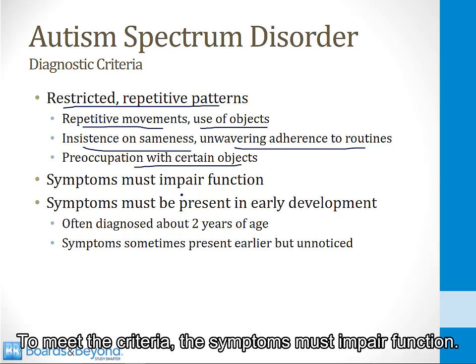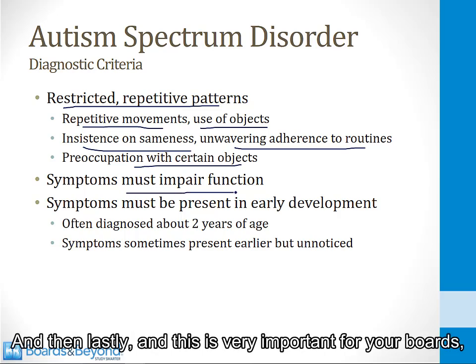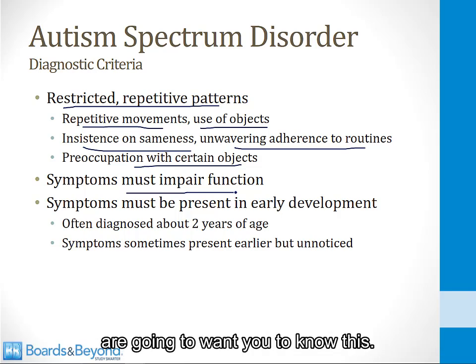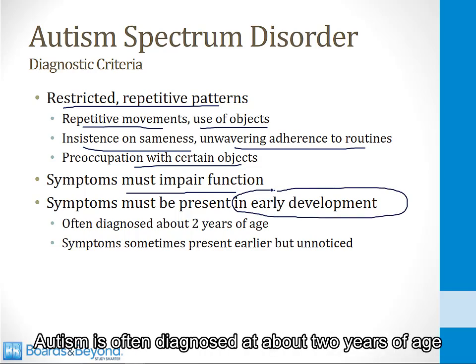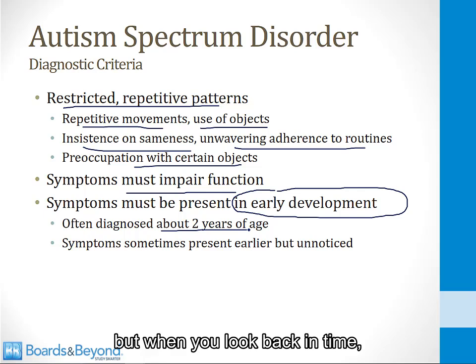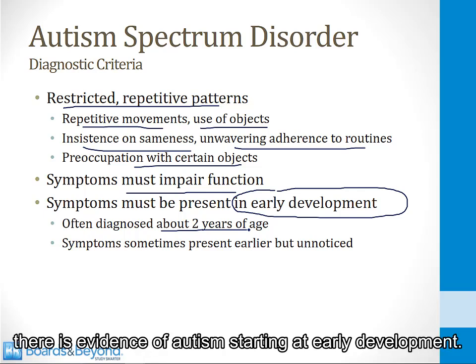To meet the criteria, the symptoms must impair function. And then lastly, and this is very important for your boards, they're going to want you to know this, the symptoms must be present in early development. Autism is often diagnosed at about 2 years of age, but when you look back in time, there is evidence of autism starting at early development.